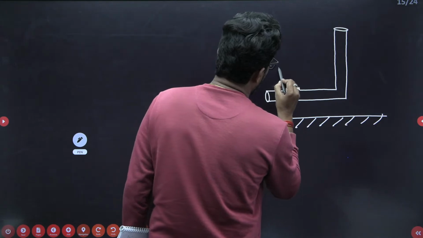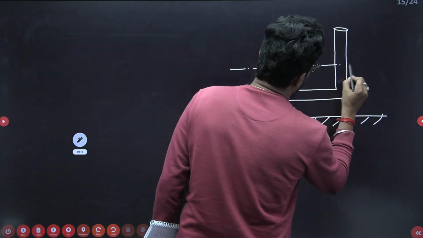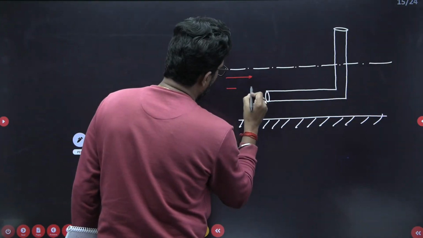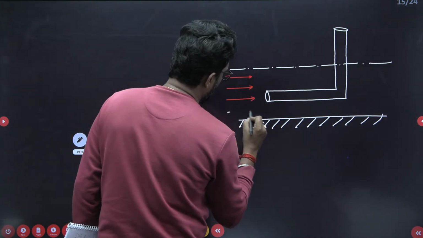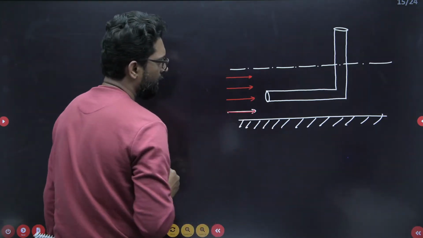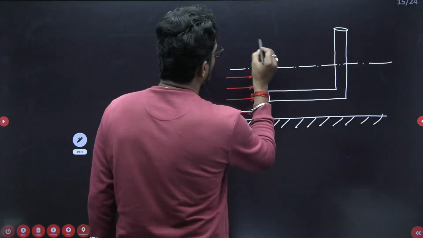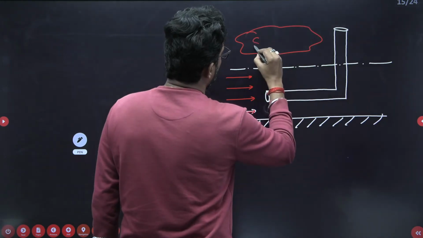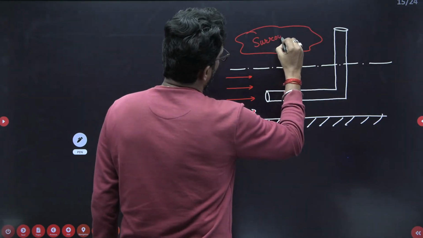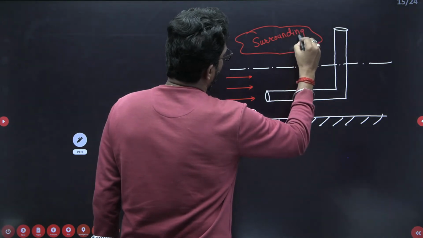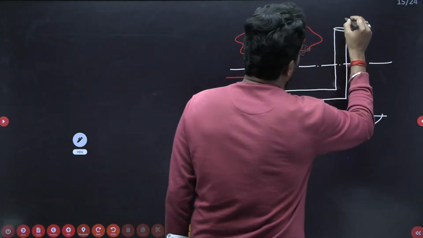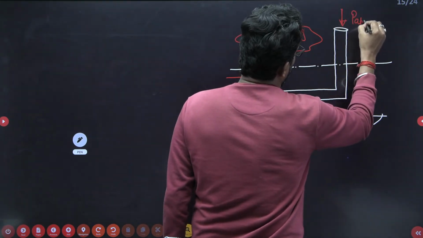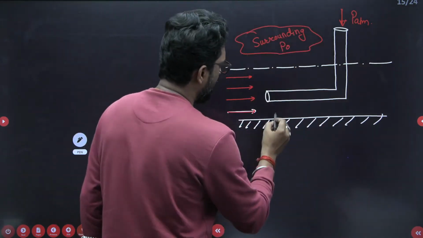This is your stream at this point. This is a fluid stream up to this section, and up to that one there is atmospheric pressure. That means this is the surrounding, and at that surrounding there is atmospheric pressure. So here there must be P atmospheric.